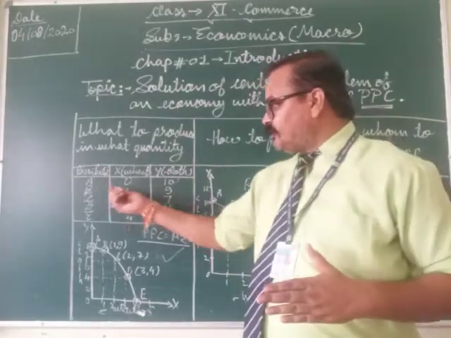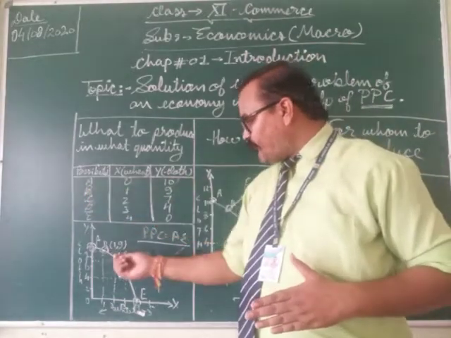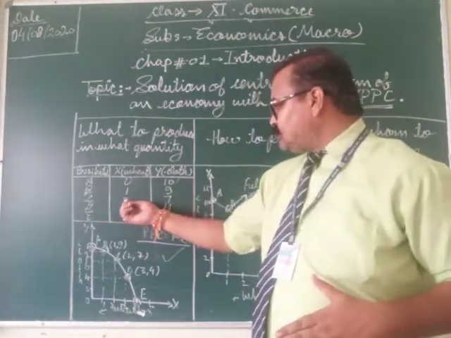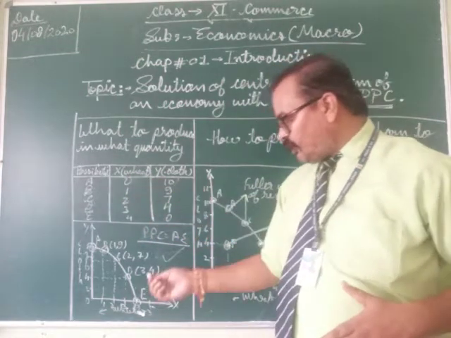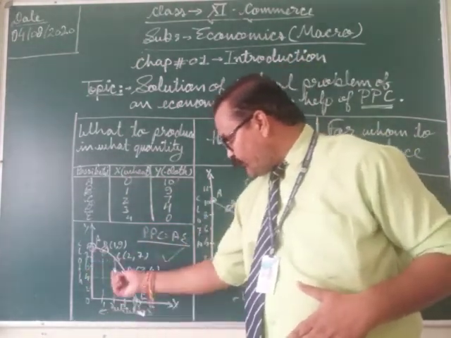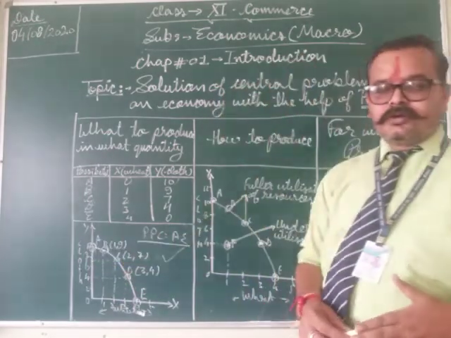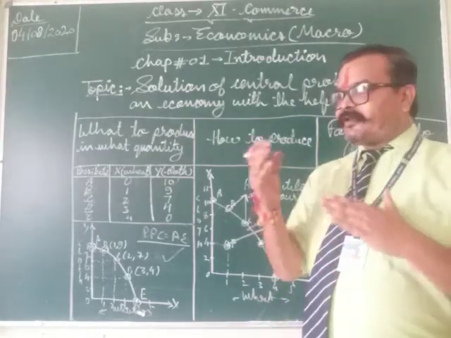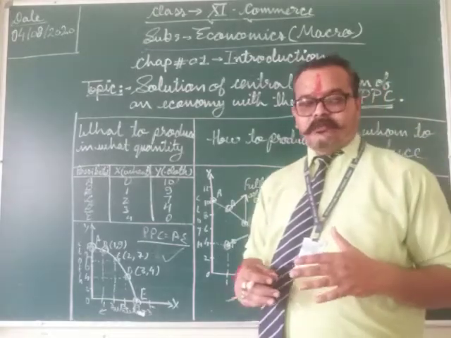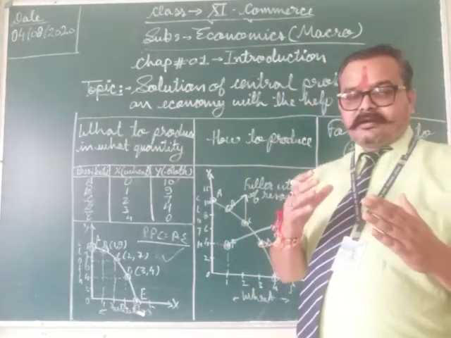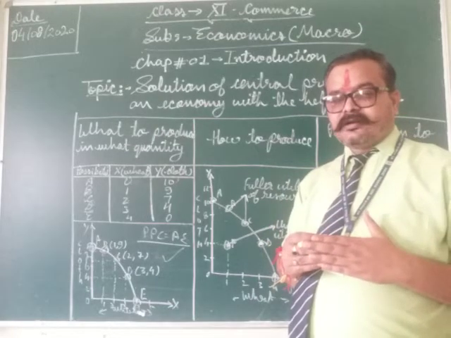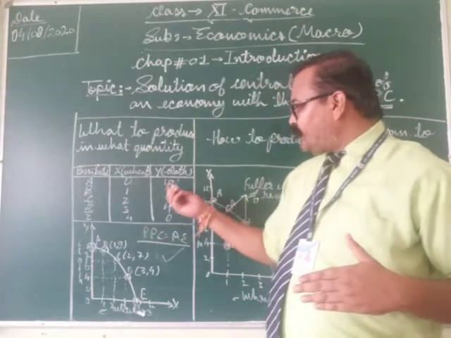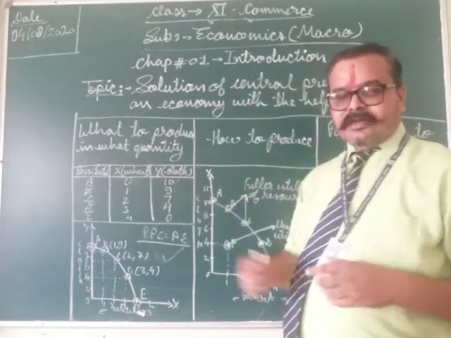When we shift from B to C, at C we get 2 units of wheat and 7 units of cloth. So on shifting from B to C, the units of wheat will increase from 1 to 2 and the units of cloth will decrease from 9 to 7.